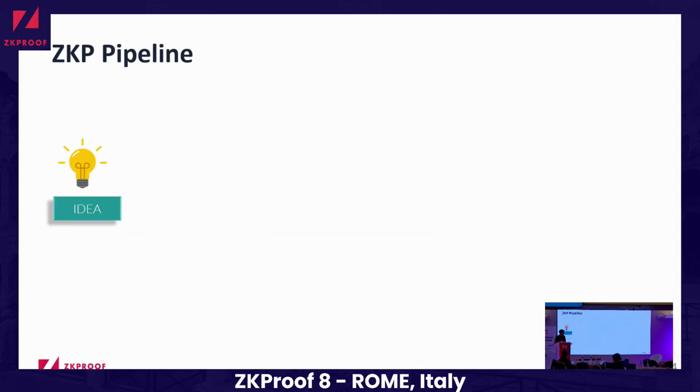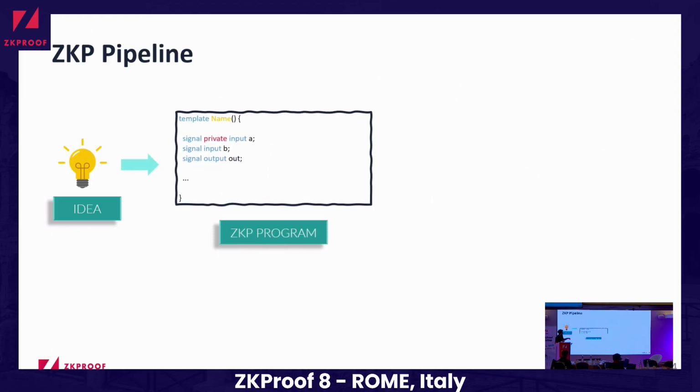And how does it then work? Of course, you first have an idea where you want to exploit the zero-knowledge aspect of zero-knowledge proofs or the succinctness aspect. And then you write a ZKP program. I'm saying a ZKP program and not just a program, because you have to write it down in a ZKP-specific language, and that comes with its own syntax. For example, we don't talk about functions, but about templates, not about variables, but about signals, etc.